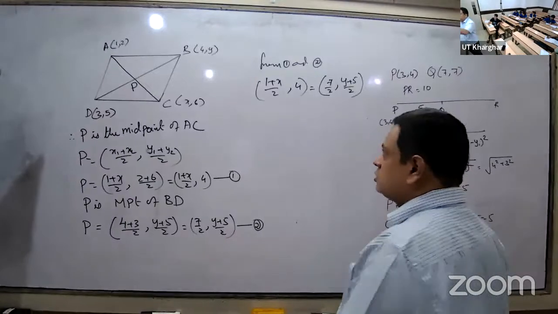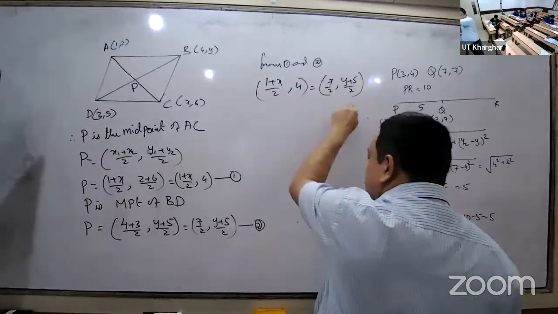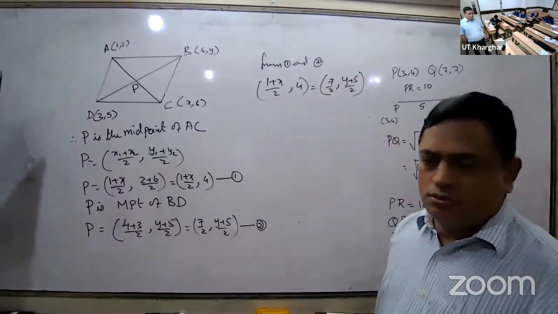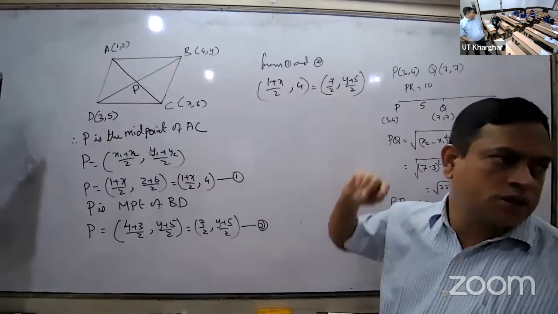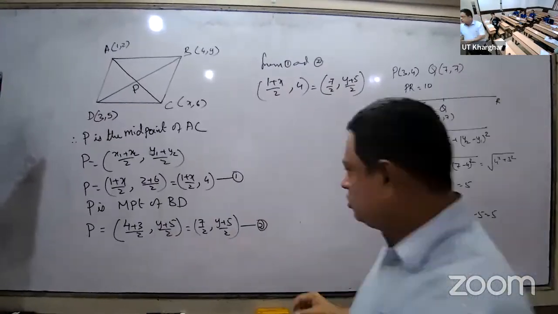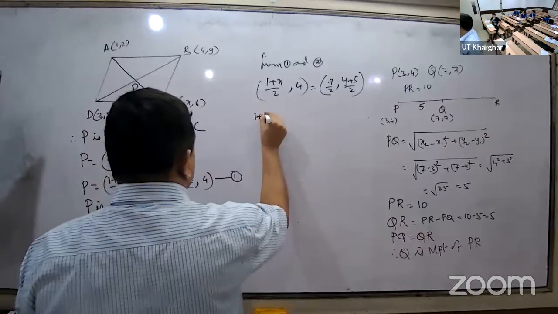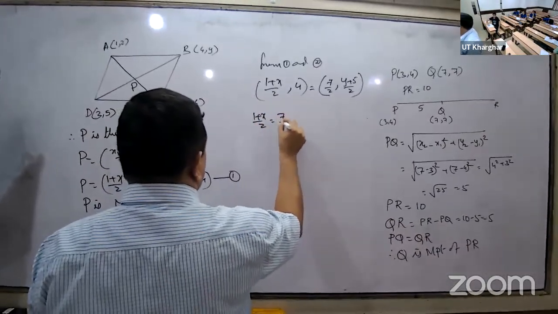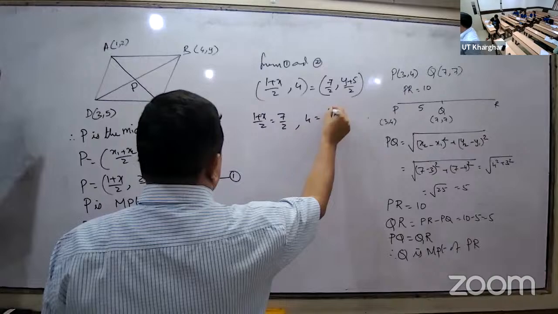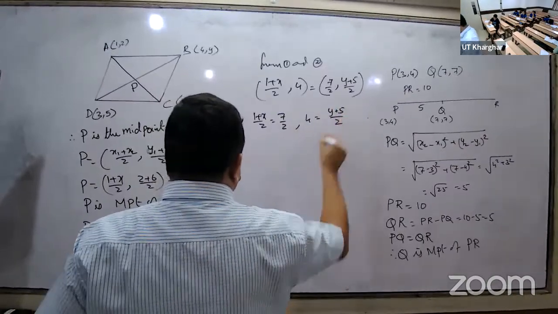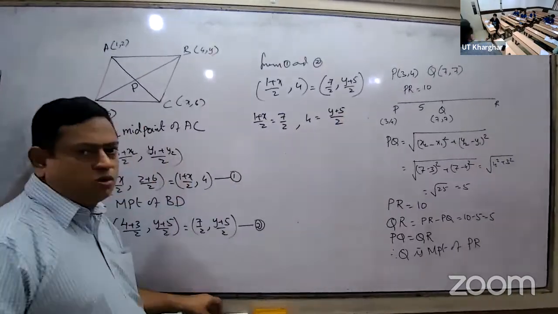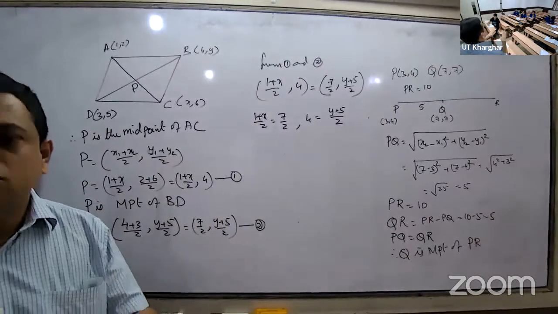The two coordinates are the same, so x will be equal to x, y will be equal to y. So (1 plus x)/2 is equal to 7/2, and 4 is equal to (y plus 5)/2. Clear?